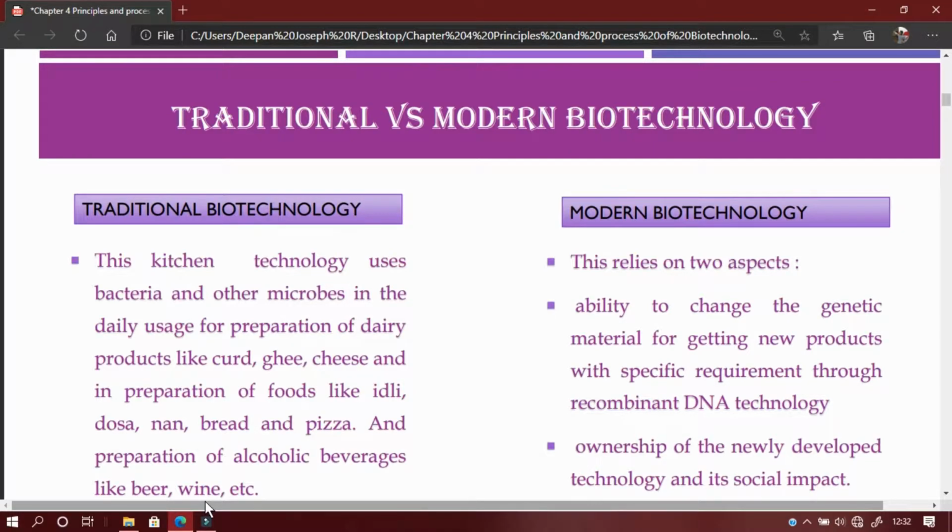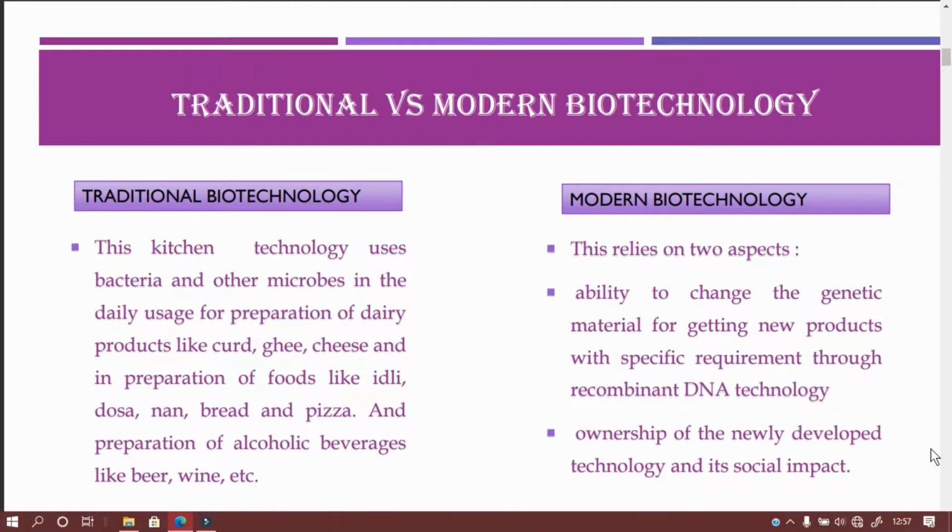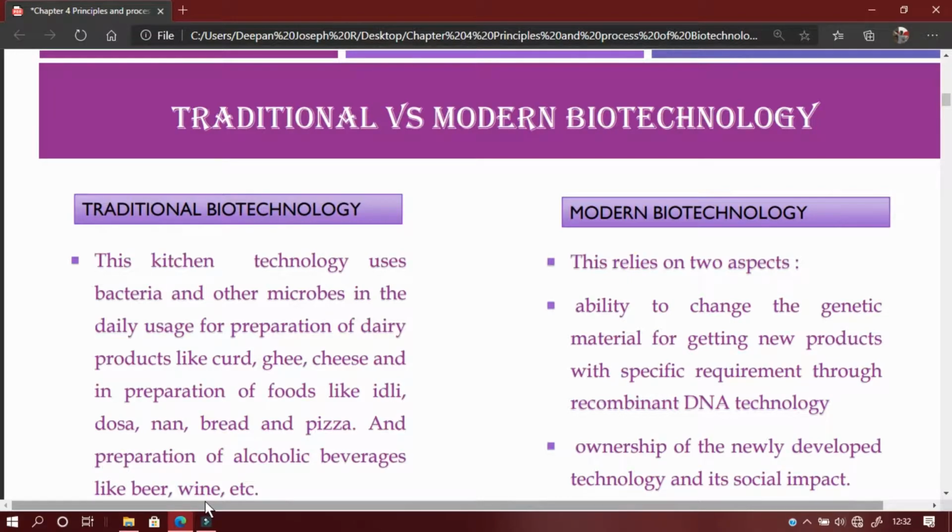So there is a traditional knowledge of this biotechnology. Before 6000 BC to 3000 BC itself, people were making bread using fermentation technology. They were fermenting fruit juices and plant exudates to produce alcoholic beverages using yeast. Biotechnology has developed by leaps and bounds during the past century. Man has been using this for a long time.